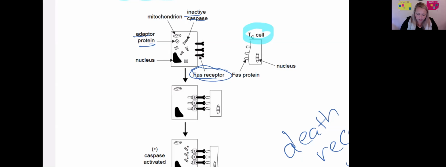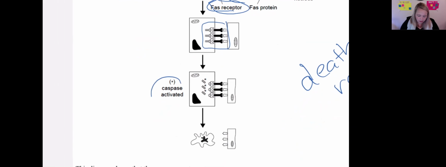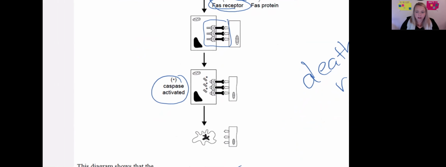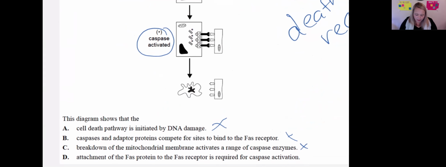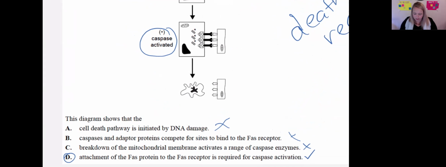It's not letting me draw right now, that's helpful. The Fas protein is over here. Yeah? The Fas receptor is over here. There's inactive caspases when they're not joined. Once they bind, in this second picture, you can see that the caspase is activated. So if the caspase is activated after they're bound, then yes, D should be your correct answer.